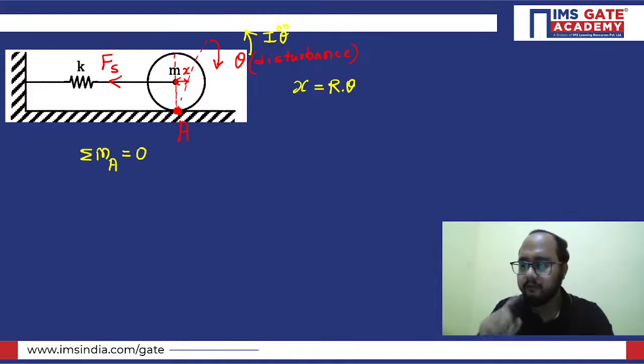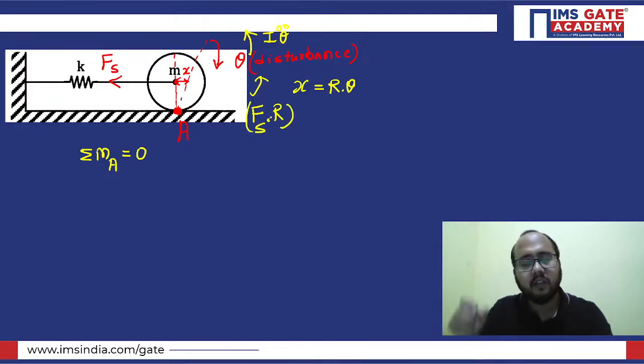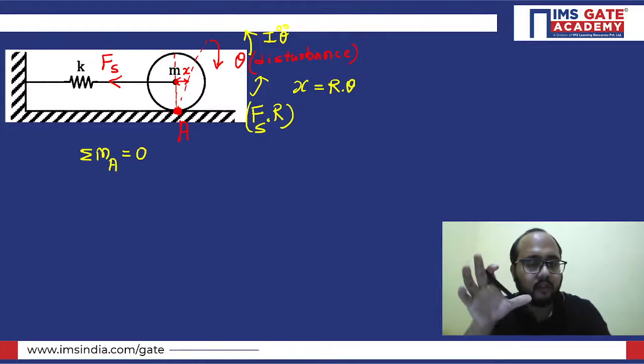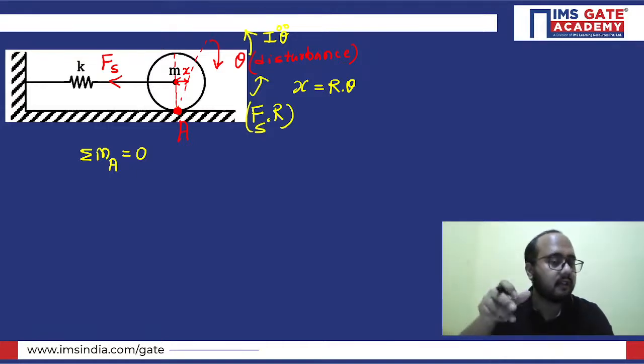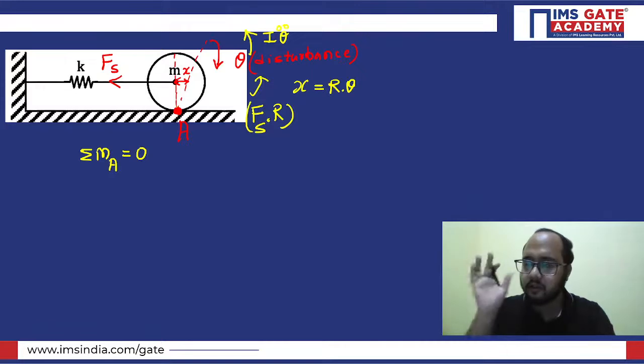And also, see, the spring force is there. So again, the spring force will also be acting here. The spring force will have some kind of moment or torque. You just need to multiply the spring force with R and you will get the restoring torque. A restoring torque will be there because of the theta disturbance you have given, against which a restoring torque will be provided by the spring only. So you just need to add all the torques.